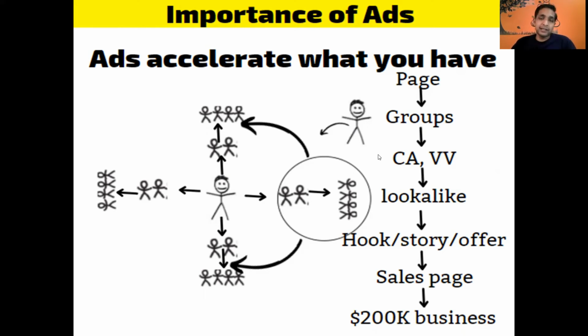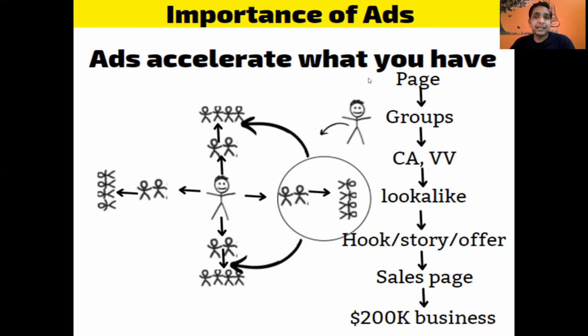So what Michael has done, he has created one business page, and on his business page, he has created a video about lettuce farming. He has connected with Facebook groups that are related to farming. Not all the groups, but some groups allow people to share their content.